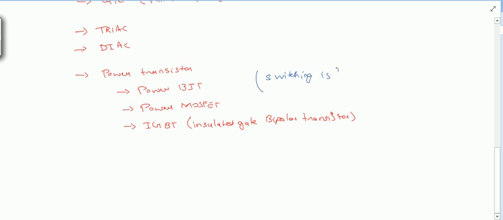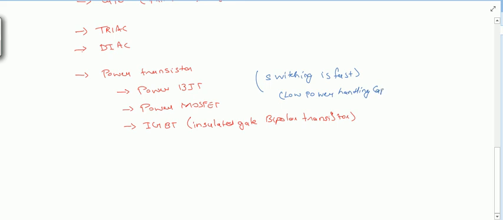Switching is fast, so obviously they will have low power capability. Low power does not mean that they are on the analog level. No, low power is somewhat lower than the SCR. So they have low power handling capability.